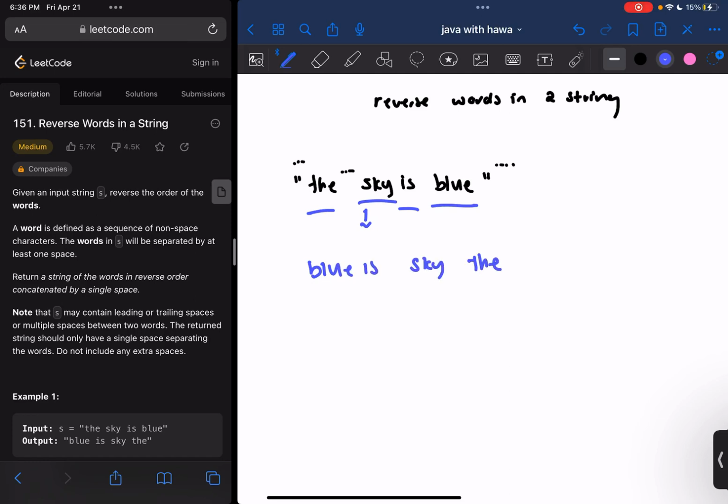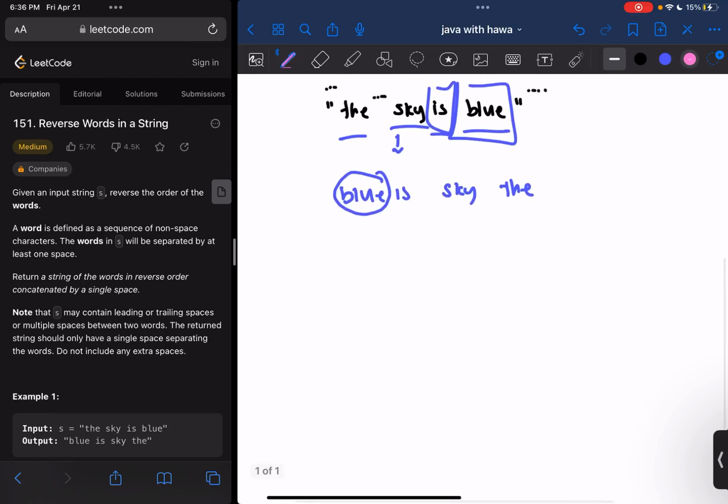And the tricky part about this problem is notice that we're not reversing the letters in the individual words. Rather, we are just reversing whole words that are standalone. So that's what's going to be tricky, but we can get around that.